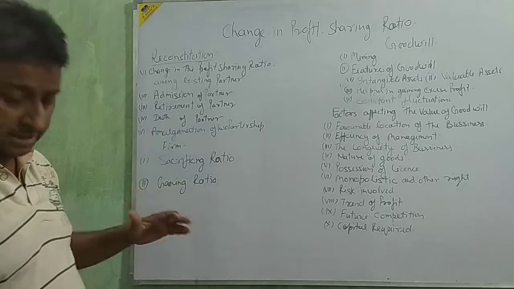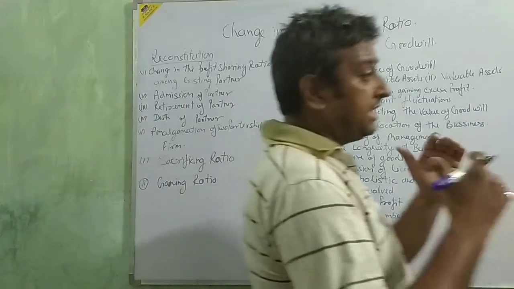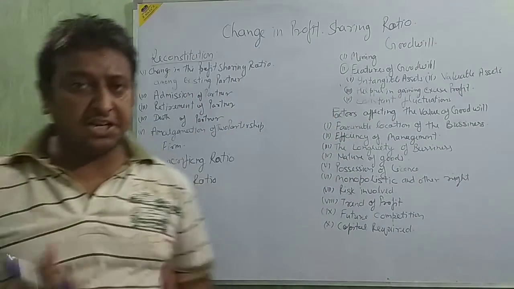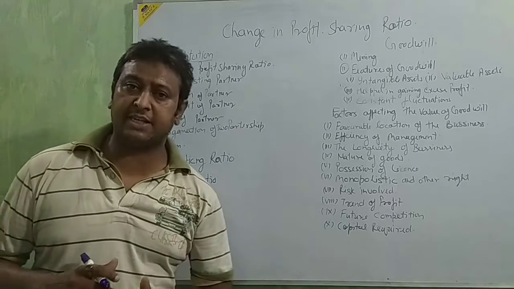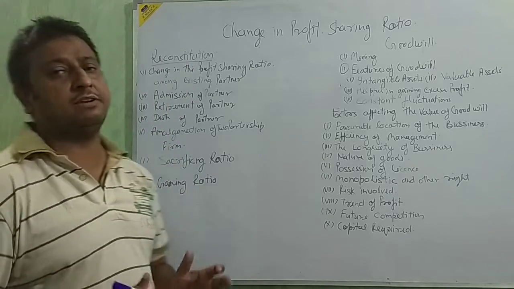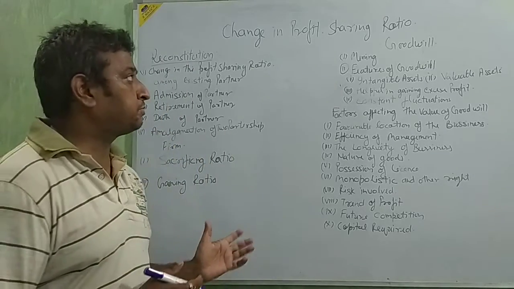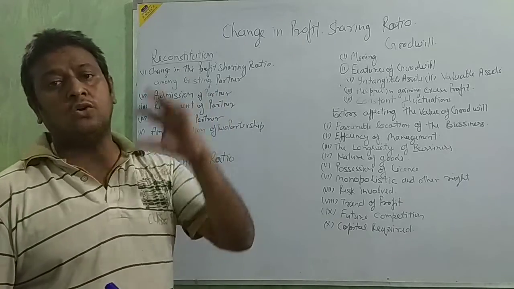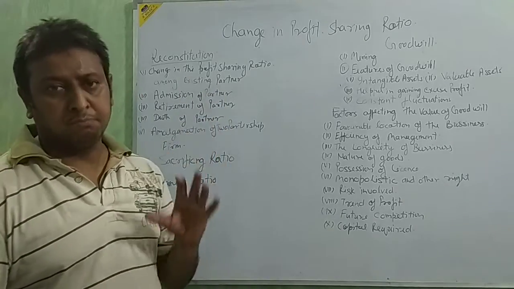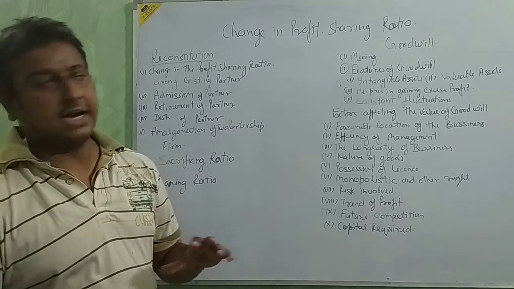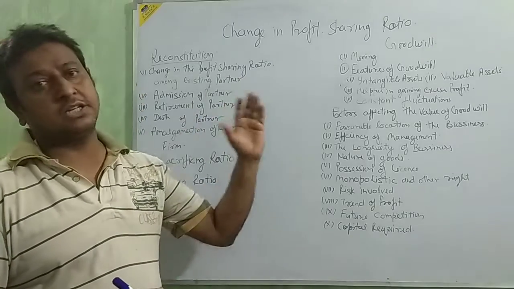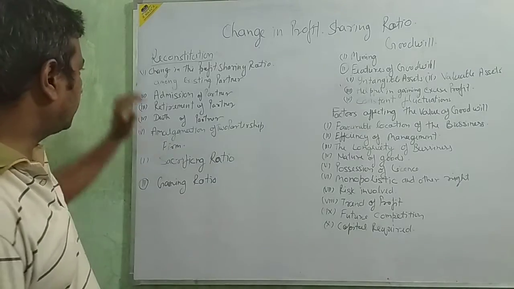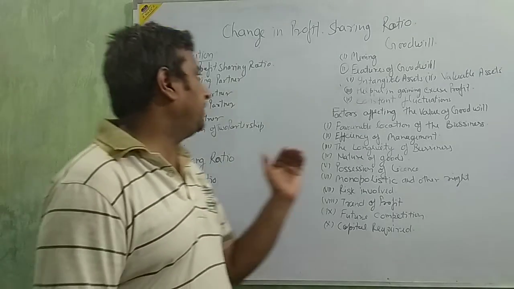Because when reconstitution is going on in a partnership firm, we need the change in profit sharing ratio, and after that we show this change in your firm, and then some accounting treatment is done. We will see some other effects also. For this reconstitution, first is change in profit sharing ratio.